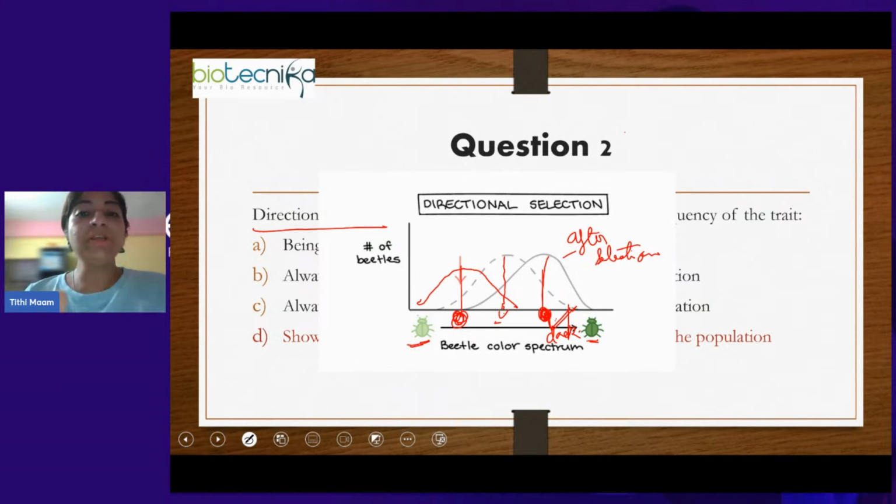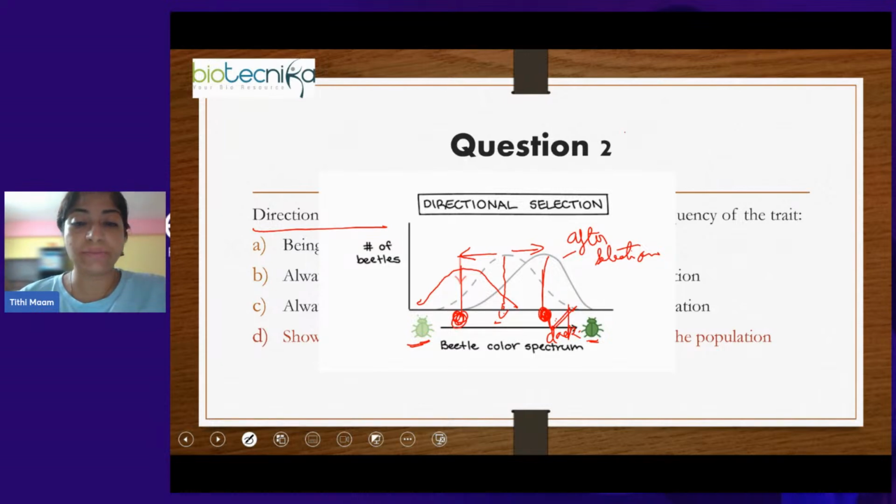What is important here is that the average phenotype will change to a different average phenotype. Only one average value. So from the average phenotype, it can change in either direction. That will be called directional selection. But it moves in only one direction, not both, because if it goes in both, then we call it disruptive selection. Remember, where the extreme phenotypes are selected and the average phenotype is not selected.